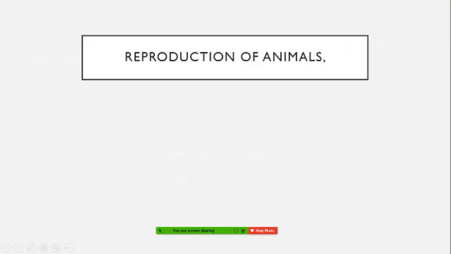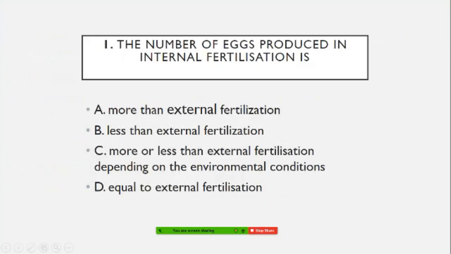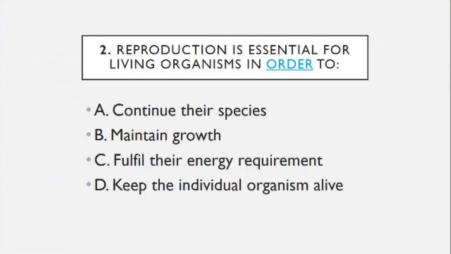We are coming to the reproduction of animals. The very first question: the number of eggs produced in internal fertilization is more than external fertilization, less than external fertilization, more or less than external fertilization depending on the environmental condition, or equal to external fertilization. So the right answer you write down.